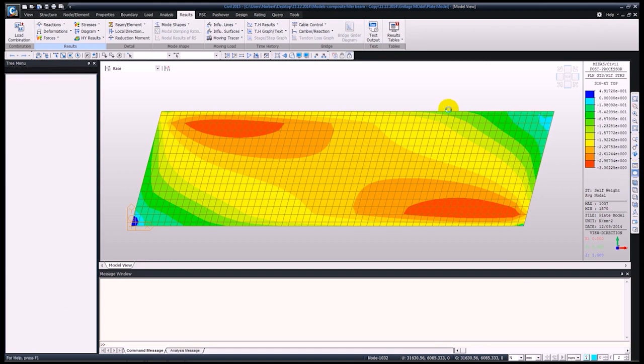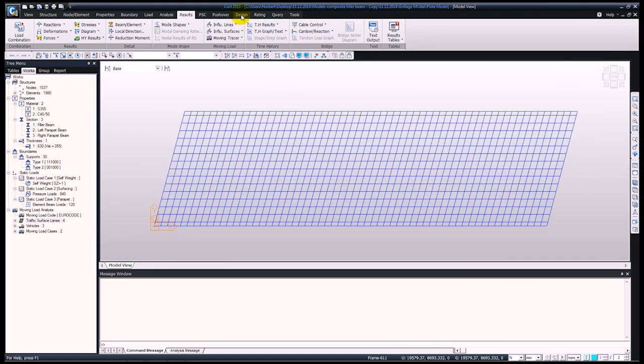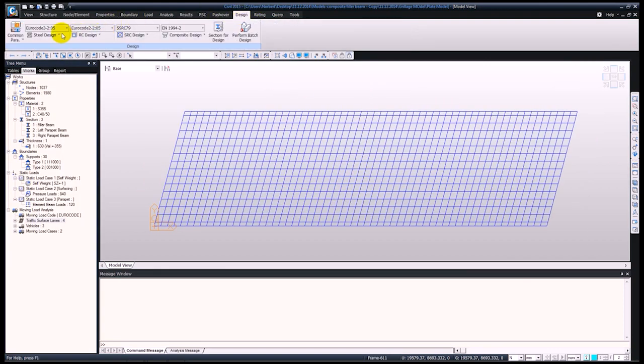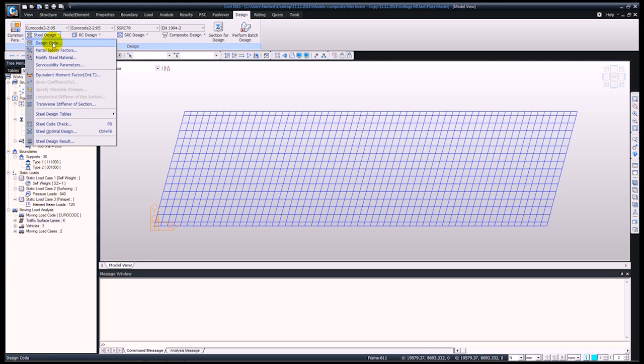And finally, moving on to the design, we can carry out the design for the steel element, so the steel I-beams. So for this, we can choose the code, specify the partial factors, modify the steel material as well as the serviceability parameters, and then we can carry out the steel code check.